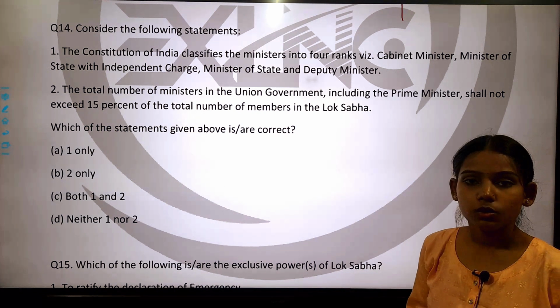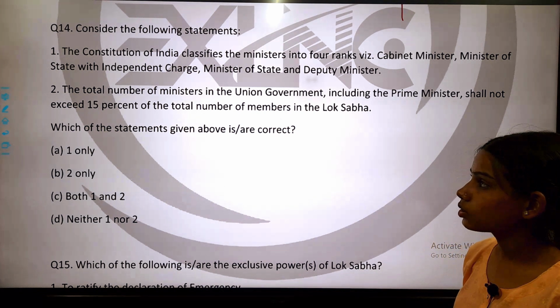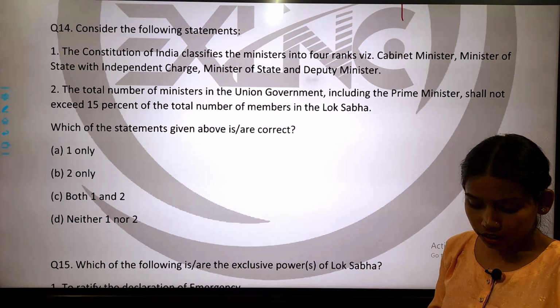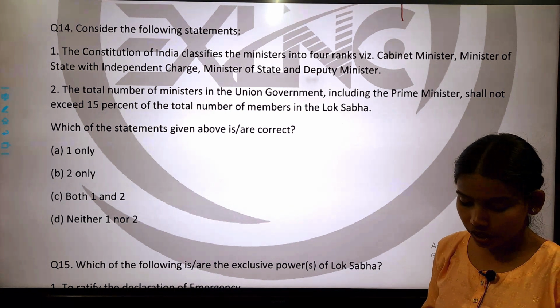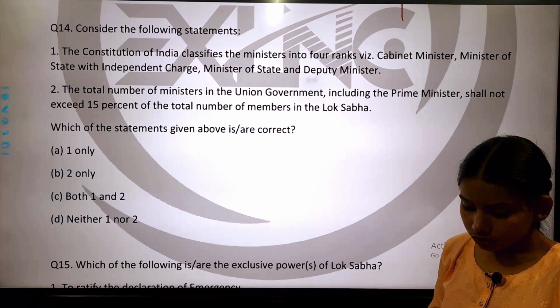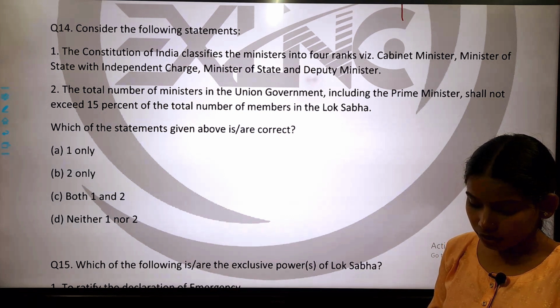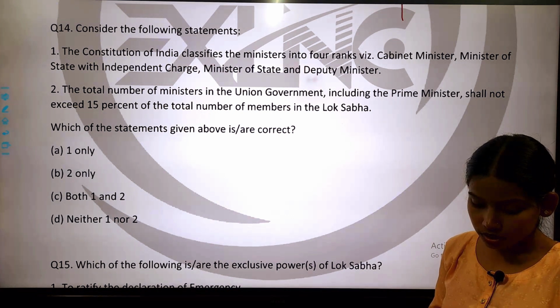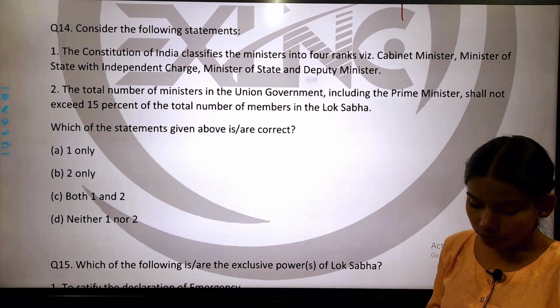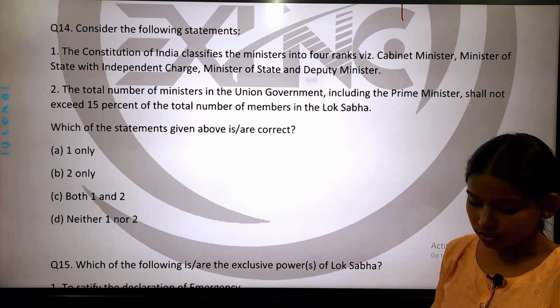What does statement number 1 say? The Constitution of India classifies the ministers into 4 ranks: cabinet ministers, minister of state with independent charge, minister of state and deputy minister.